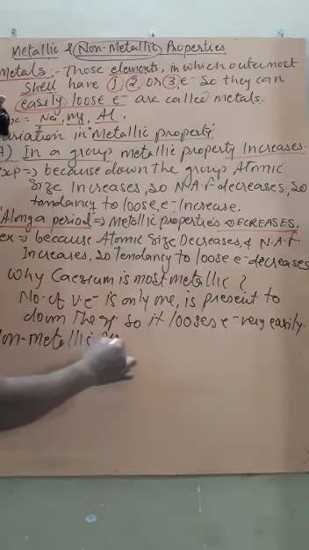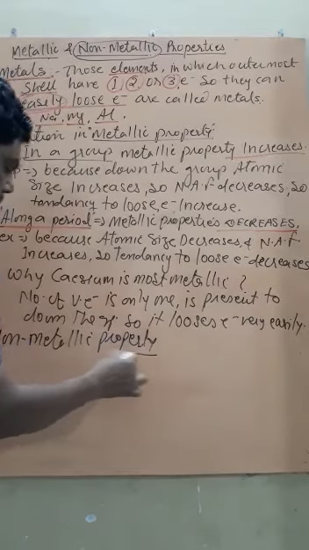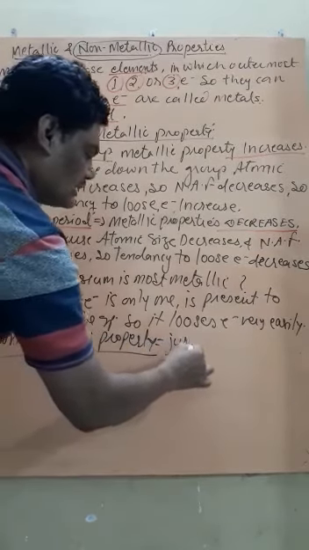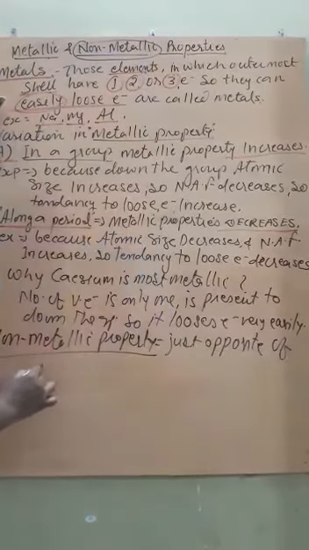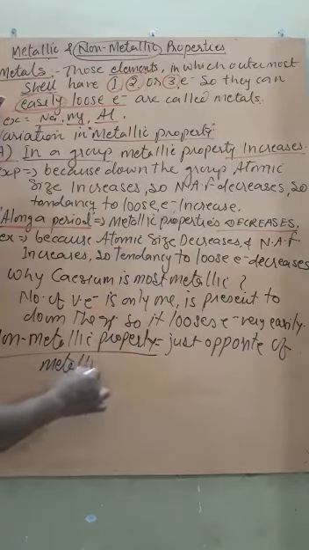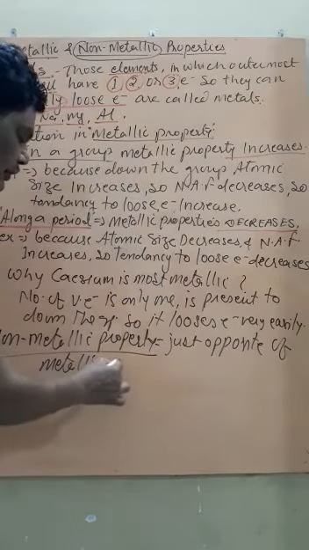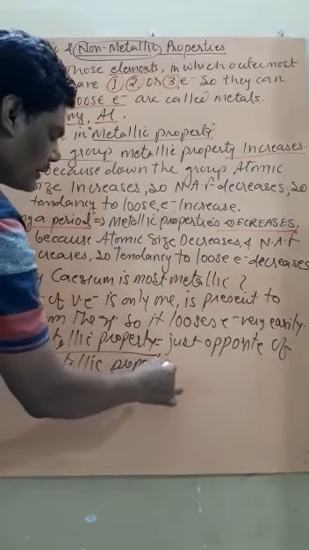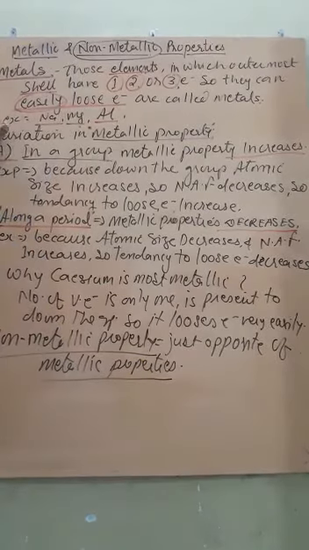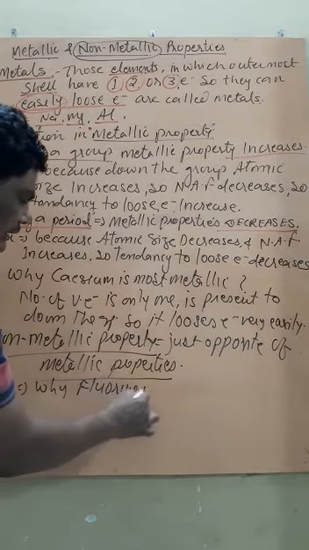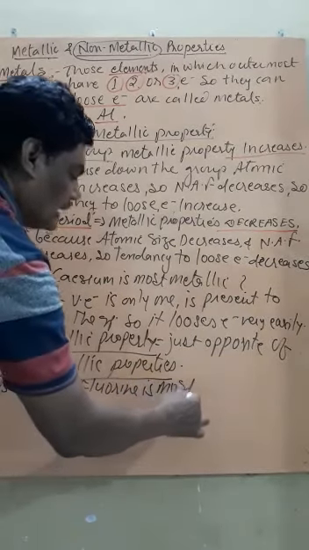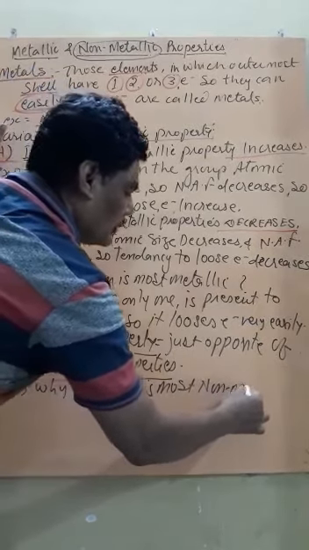Non-metallic property. Now this is just the opposite of metallic property. That is, whatever we are observing in metallic property, for non-metallic property it will be just the opposite. On the basis of it you can write a question: why is fluorine most non-metallic? Now can you think about the answer?